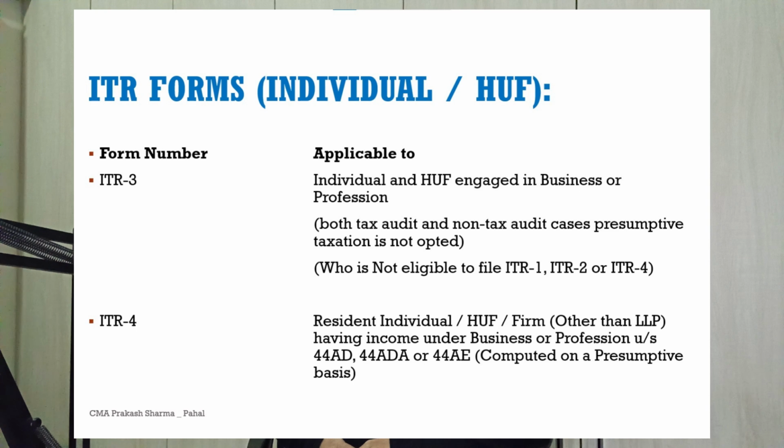Let us understand the ITR forms. ITR 3 is applicable to individuals and HUF engaged in business or profession. Here both tax audit and non-tax audit cases, where the presumptive taxation scheme is not opted, and those who are not eligible to file ITR 1, ITR 2 or ITR 4, file it. ITR 4 is for resident individuals, HUF, and firms other than LLP having income under business or profession under section 44AD, 44ADA or 44AE computed on a presumptive basis.